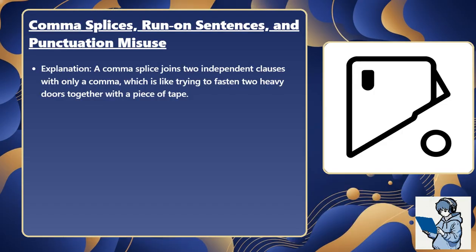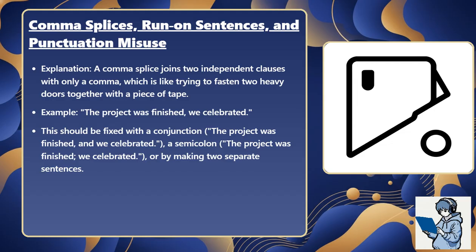Explanation: a comma splice joins two independent clauses with only a comma, which is like trying to fasten two heavy doors together with a piece of tape. Example: the project was finished, we celebrated. This should be fixed with a conjunction, the project was finished, and we celebrated, a semicolon, the project was finished; we celebrated, or by making two separate sentences.